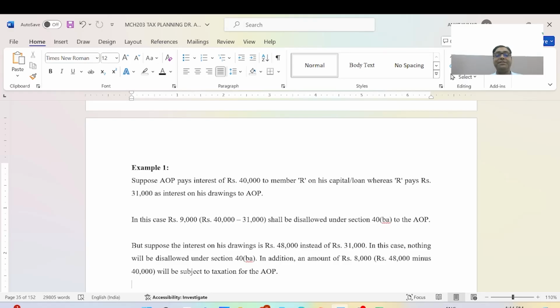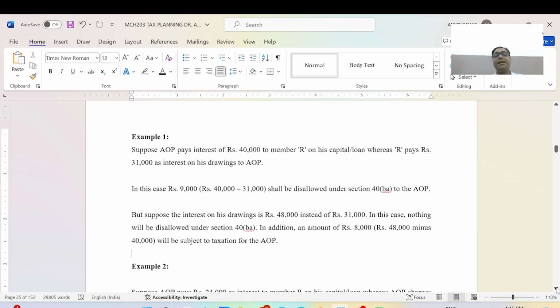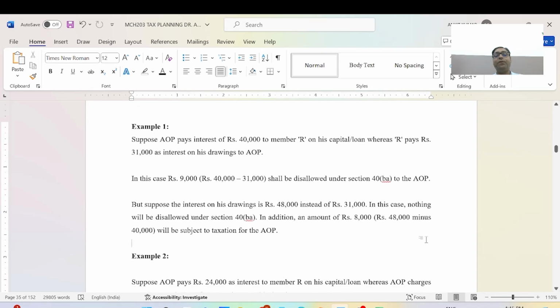But here the condition is changed. Suppose the interest on drawing is rupees 48,000 instead of 31,000. In that case nothing will be disallowed under section 40BA. But in addition, an amount of 8,000 rupees, 48,000 minus 40,000, will be subject to taxation in the hands of the AOP.